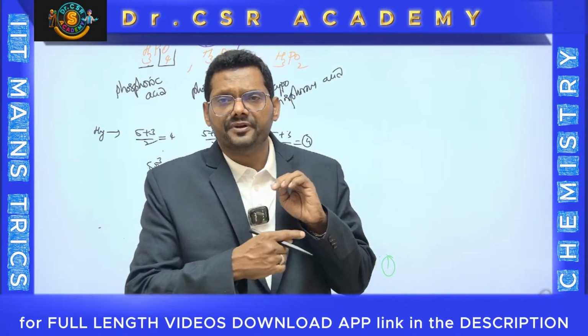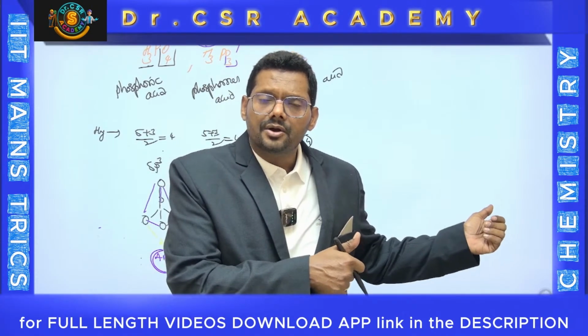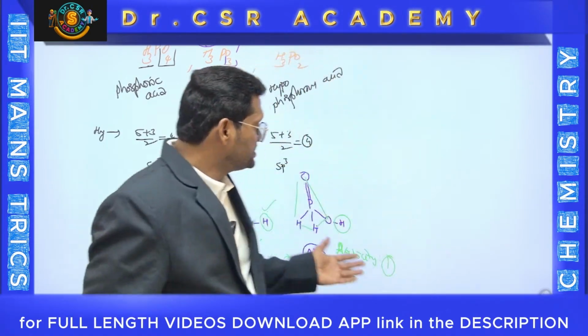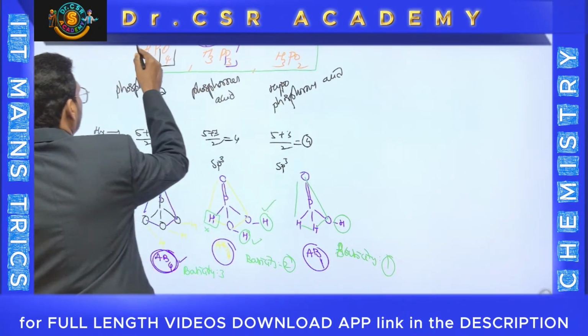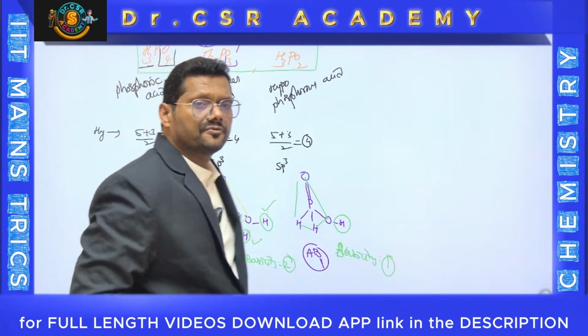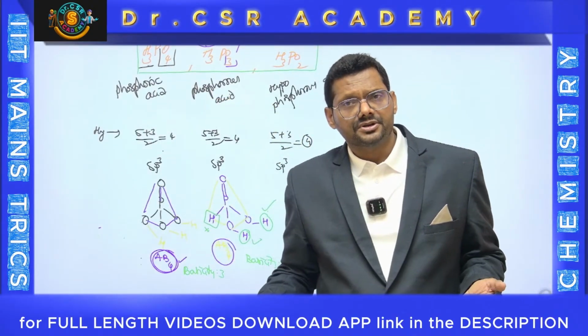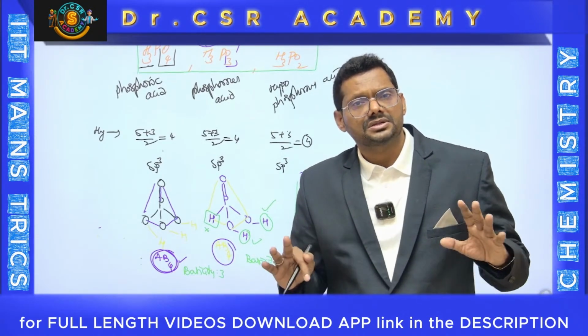Now, along with the 5 characteristics, you can have one more characteristic, called acidity, or we can say the basicity of an acid. Basicity of an acid, especially in these 3 examples, plays a major role. That is, H3PO4 contains 3 hydrogens. All 3 are releasable protons because they are attached to oxygens only, not the central atom.